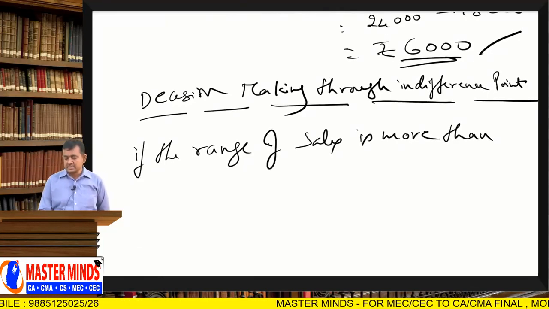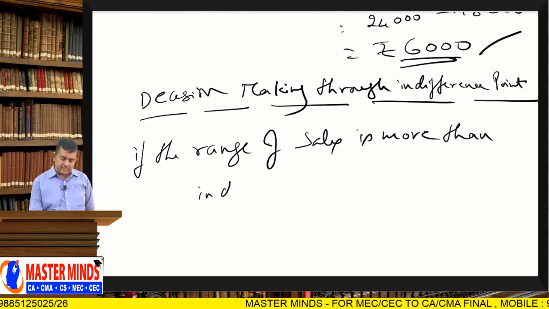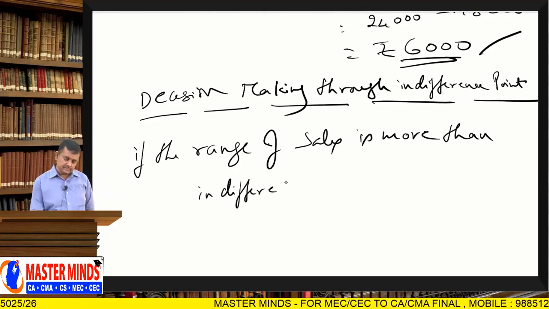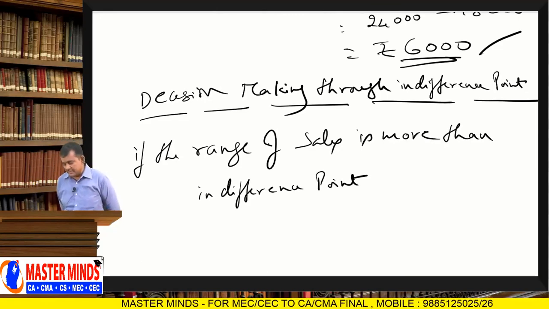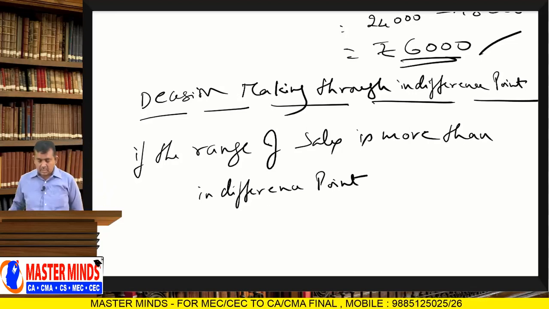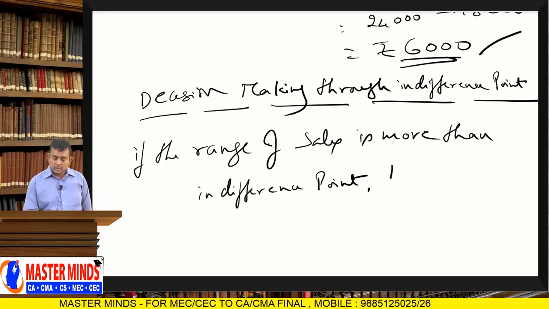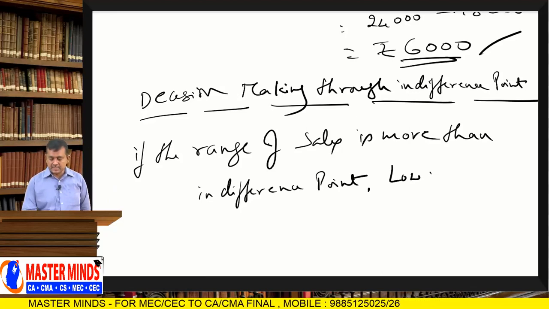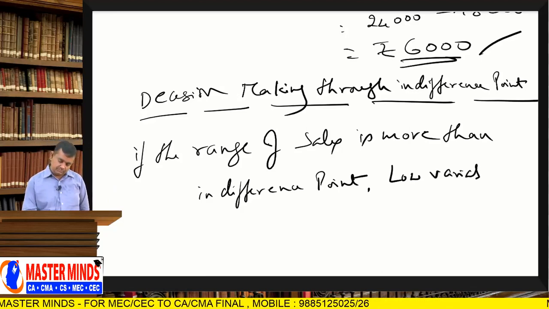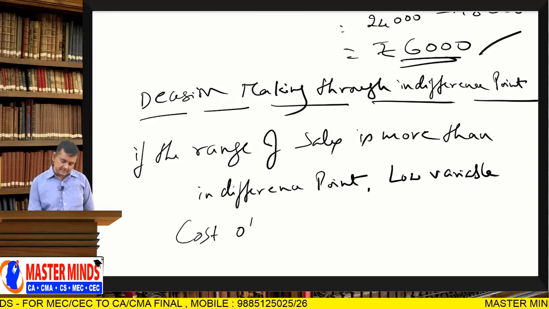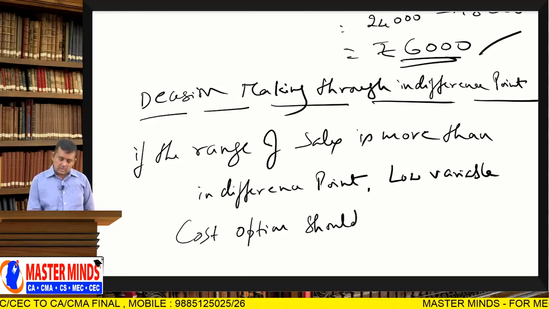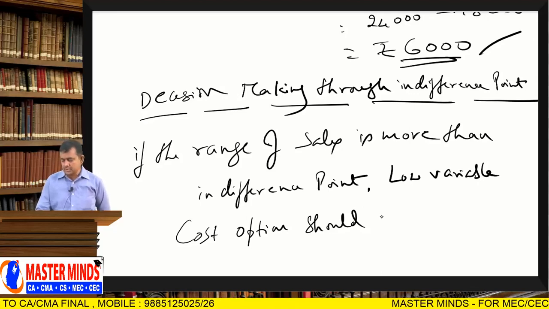If the range of sales is more than the indifference point, the low variable cost option should be selected.